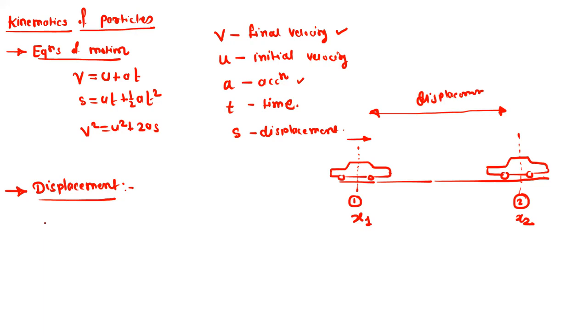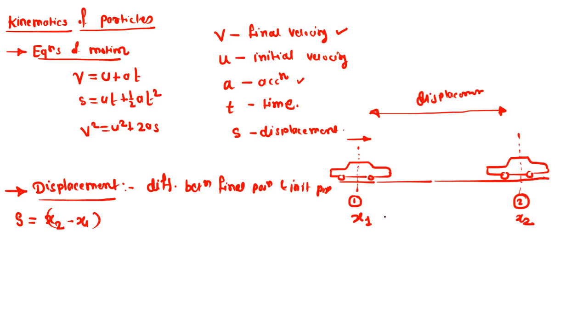This displacement is the difference between the final position of the particle and the initial position. So for this example, the displacement S is represented as x2 minus x1.